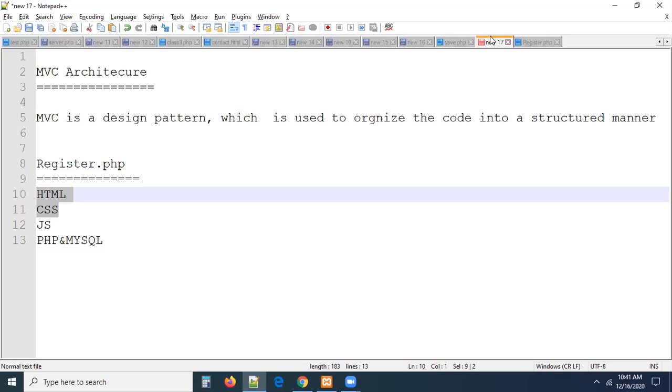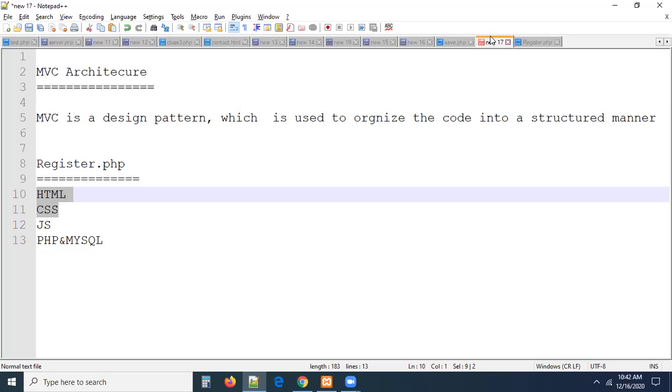Write HTML code in a separate location. Write PHP into a separate location. This is called organizing the code. This is called designing the code. This is called design pattern. So separate the code. If you can separate PHP from HTML or HTML from PHP, the code readability looks good. We can read the code easily.